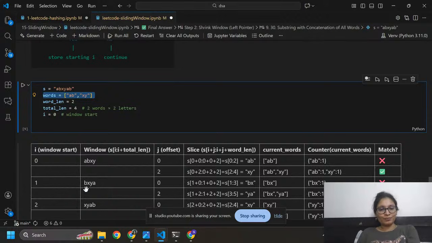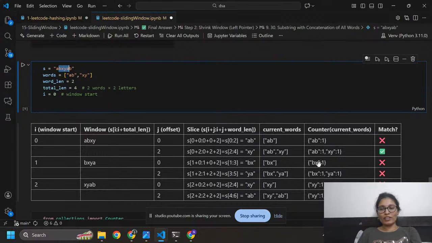So here we have BXYA, this one. Now j equals 0. Here you need to keep i equals 1 and j equals 0. Then it will become s of 1 colon 3. So we need to take elements from 1 to 3, that is BX from here. Its count is also 1 here. I'm going to match that, will it match from words? No, it is not matching, that's why I wrote a cross here.